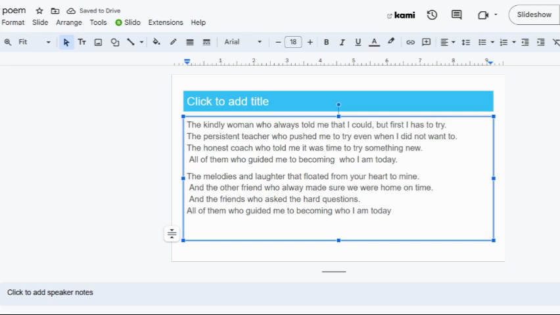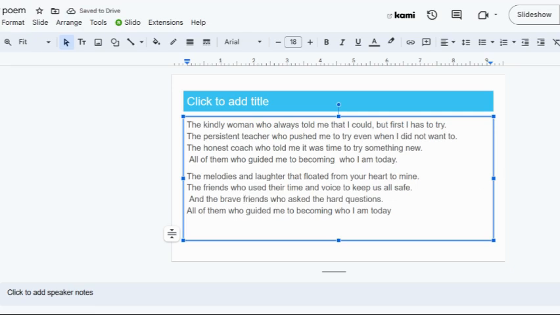And then this line here would say, and the other friend who always made sure we are home on time. I'm going to say, the friends who used their time and voice to keep us all safe. And I think this line here, and the friends who asked the hard questions, I'm going to add the word brave. And the brave friends who asked the hard questions.